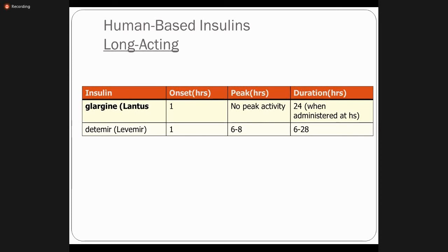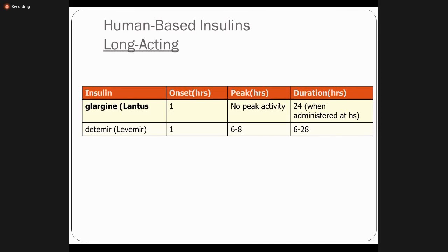Now the long acting. So the important example and important preparation that is being used clinically, that is the insulin glargine. So this is asked in the exam. So examples of long acting: insulin glargine, right? Onset is usually within 1 hour, but no peak activity. What does it mean? It will show the persistent activity, right? 24 hours when administered at night time, and it is usually administered at night time. HS means hora somni, that means at night time.